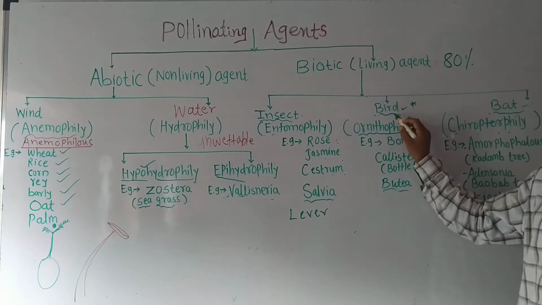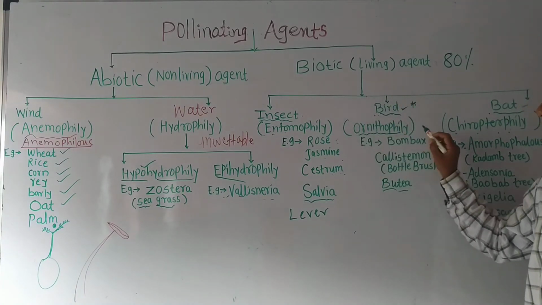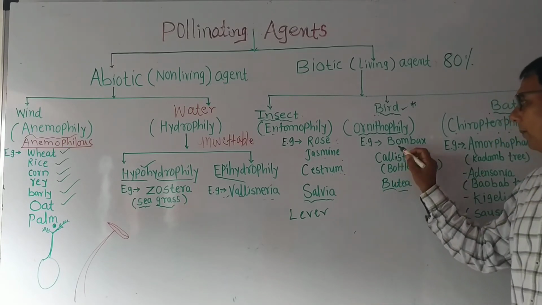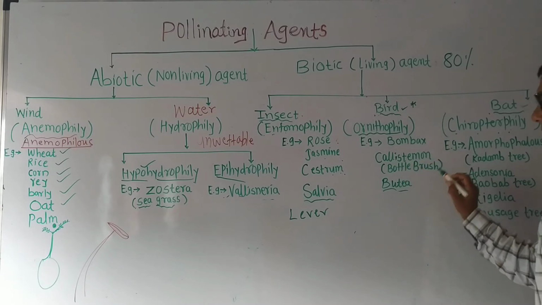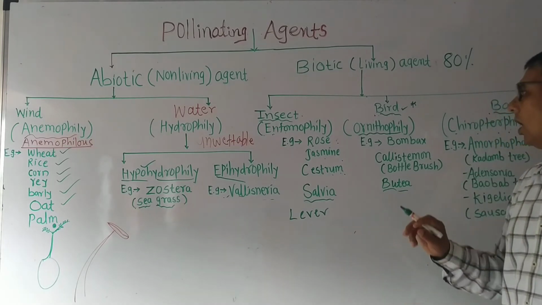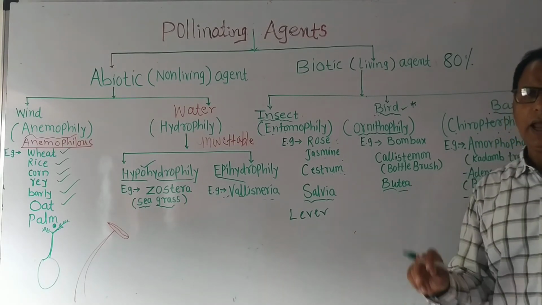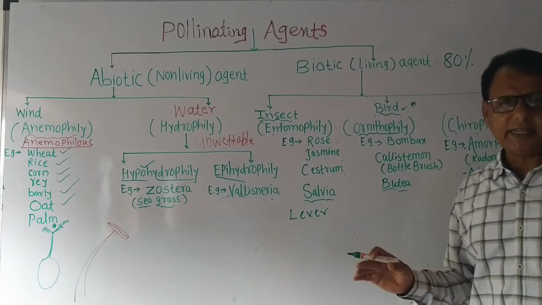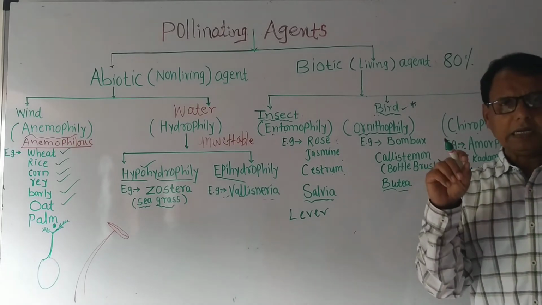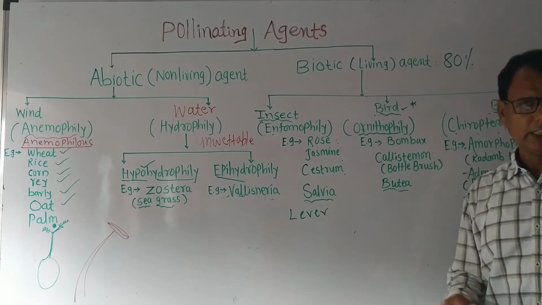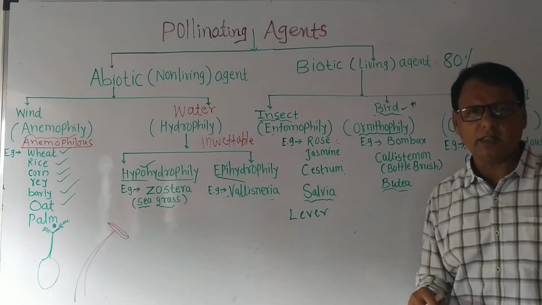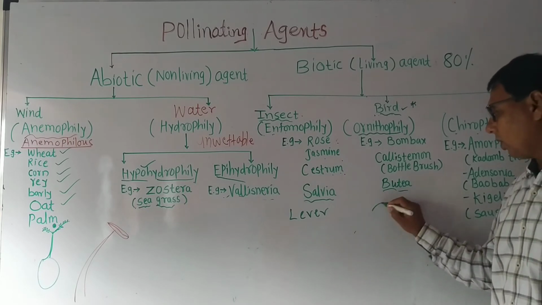The pollination that occurs by birds is called ornithophily, and the flower is called ornithophilous. Examples are Bombax, Callistemon and Lutea. What are the adaptations in the ornithophilous flower? The flower is large, bright in color, with a large amount of dilute nectar present in the flower.